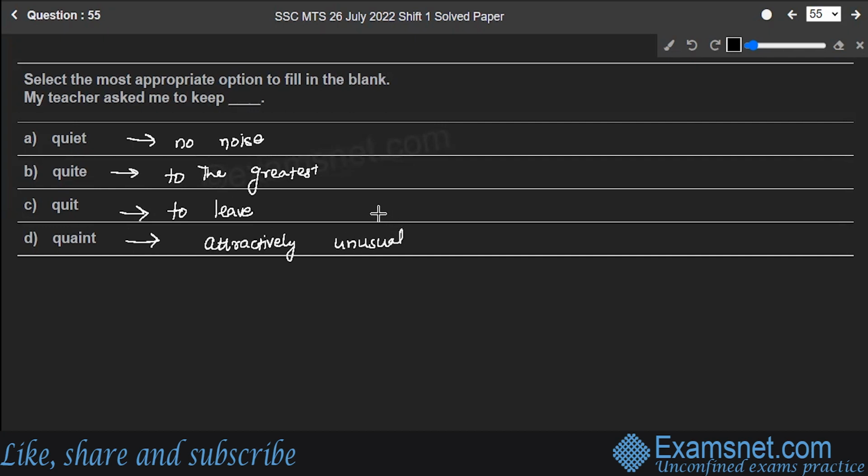So what is the one which can be filled in the blank? It is my teacher asked me to keep quiet. This is the one that can be filled in the blank, because this means my teacher asked me to make no noise. This is the correct fill, and option A is the correct answer. Hope you are clear. Let's move to the next question.